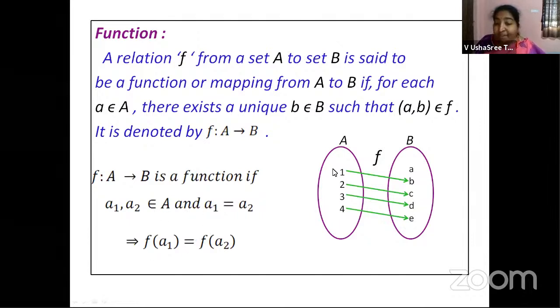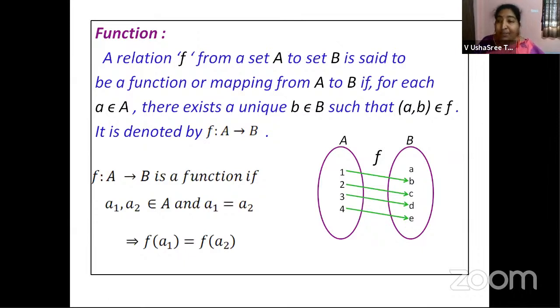So if A1 and A2 are equal, what are A1 and A2? A1 and A2 are any two elements at random. We are picking from the first set. And if you are substituting that in the function, then the answers you are getting, F of A1 and F of A2, should be equal. Then you can call it a function. Hope that the concept is clear.